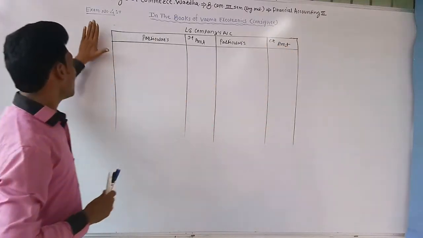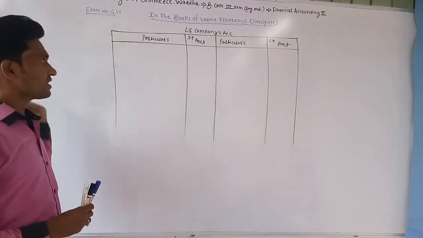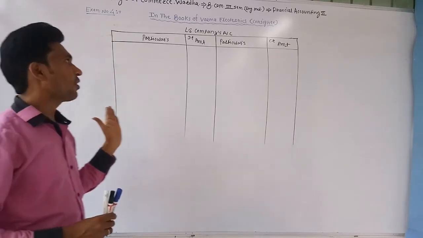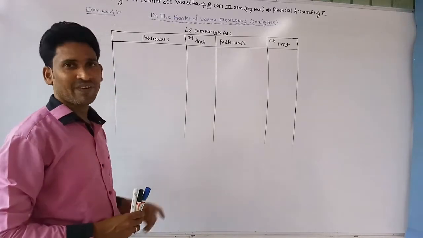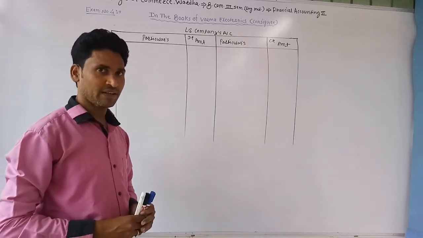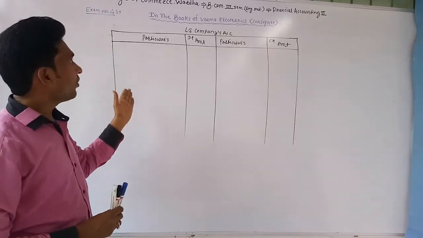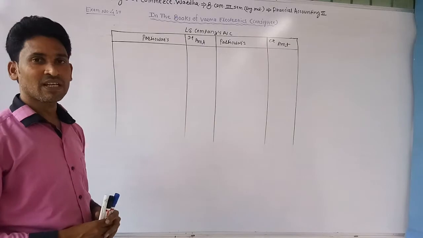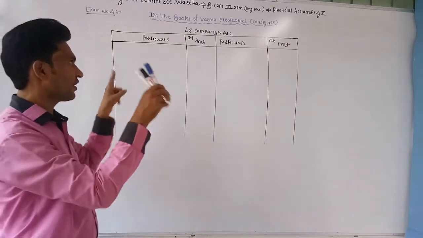Now, this is our 4th example. In the previous video, I gave the information about how to keep the financial record in the books of the consignor. Now it's the second part: how the consignee keeps the financial record of the transactions which are related to